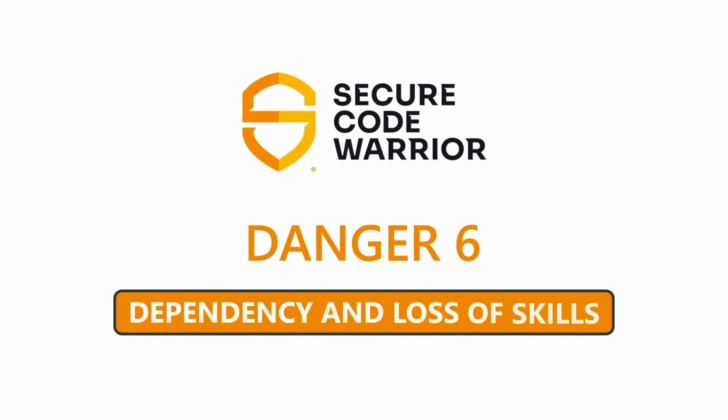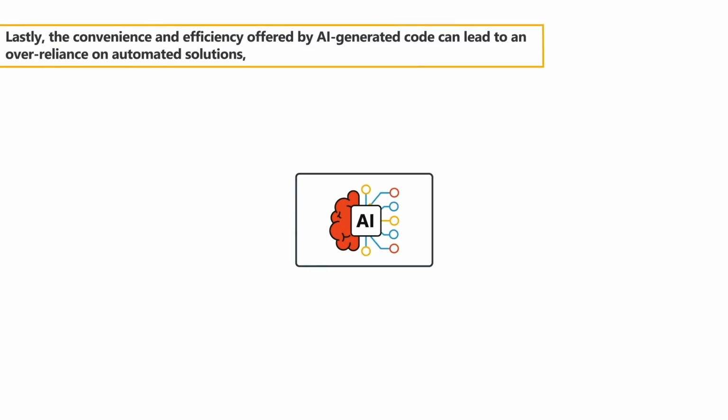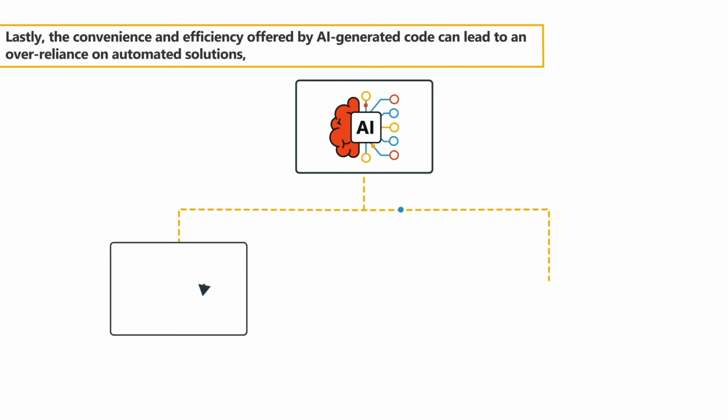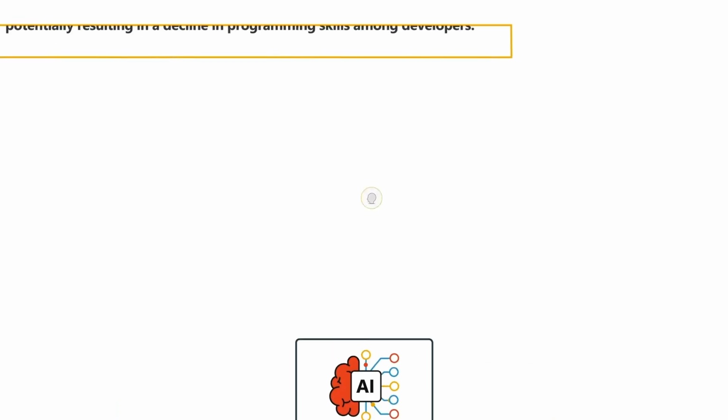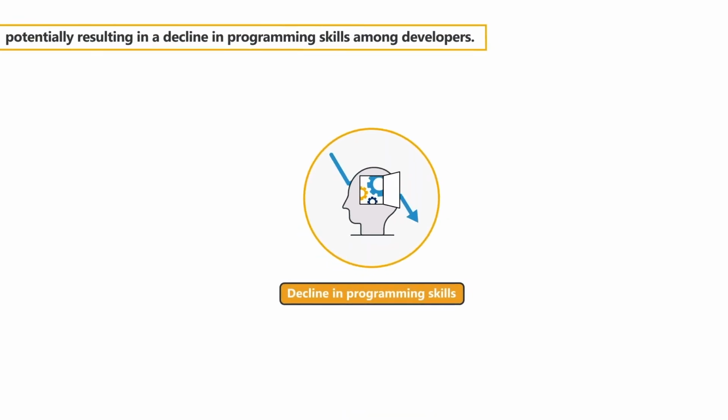Danger 6. Dependency and loss of skills. Lastly, the convenience and efficiency offered by AI-generated code can lead to an over-reliance on automated solutions, potentially resulting in a decline in programming skills among developers.